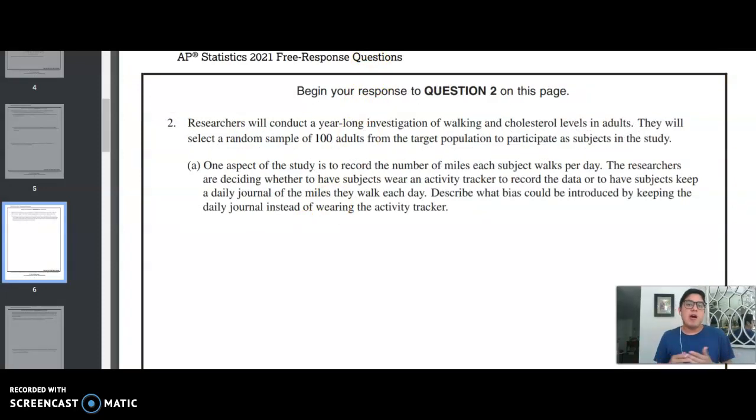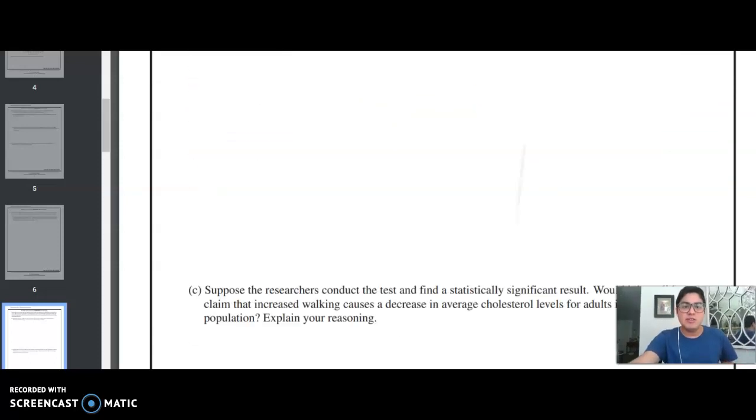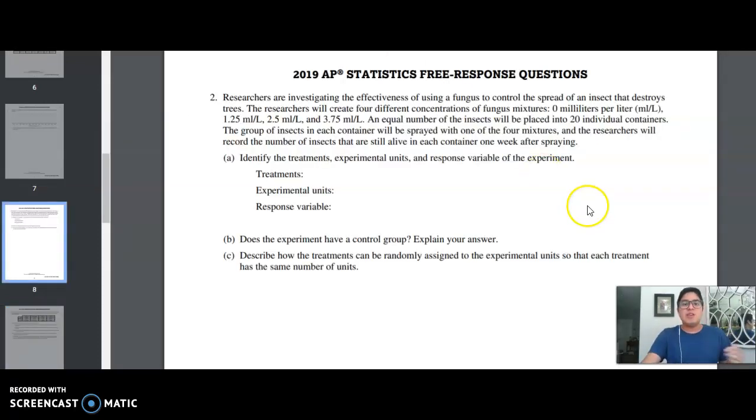So this one was from our last AP exam here in May 2021. You can see this is an observational study, and so the follow-up questions are, what is the benefit, right? What can you infer from a random sample? But then also, I really like that they also included, if you obtained a statistically significant result, can you infer cause and effect? Well, no, we cannot because this was a random sample, so I can only generalize, I can't infer cause and effect. If we go here to 2019, we see an experiment.